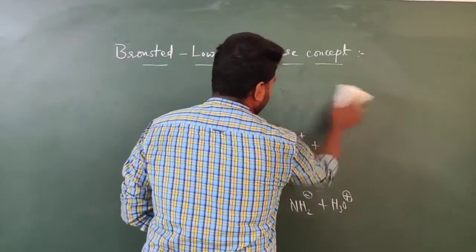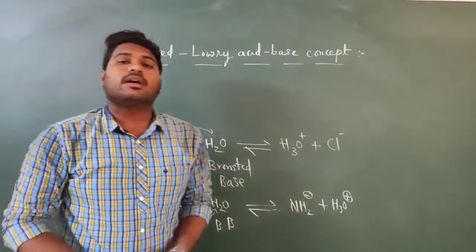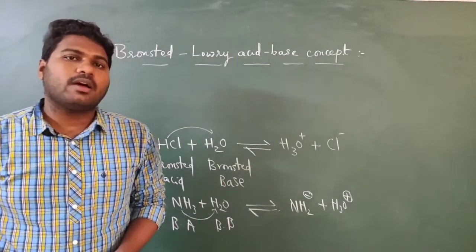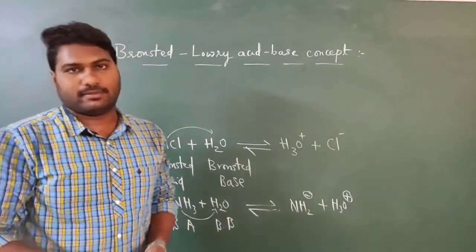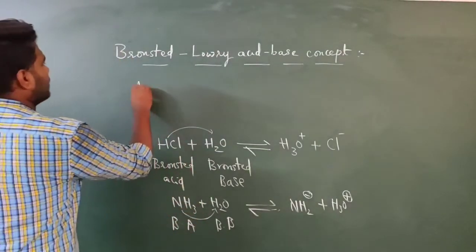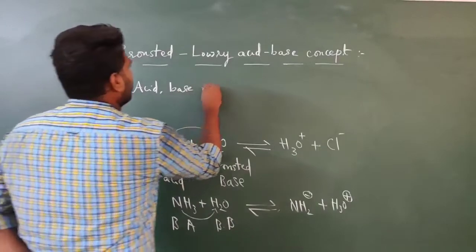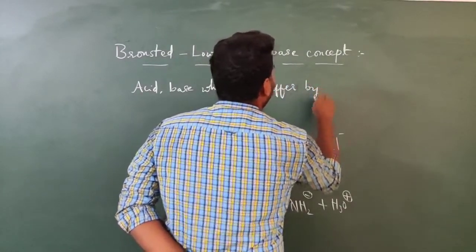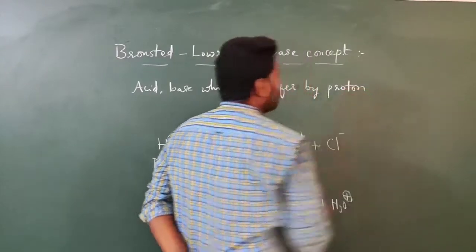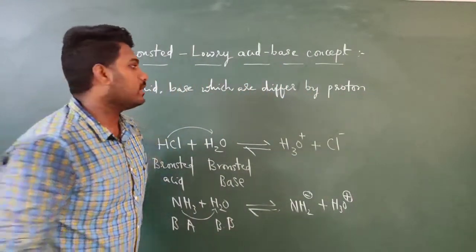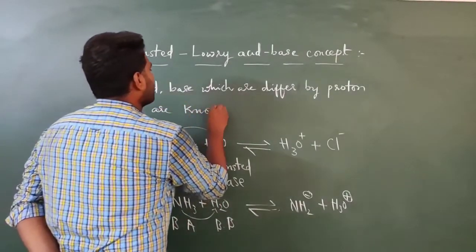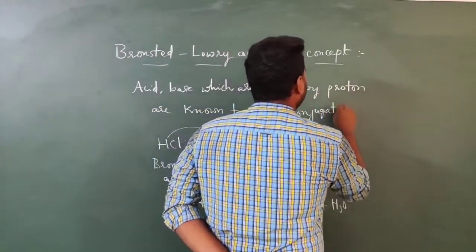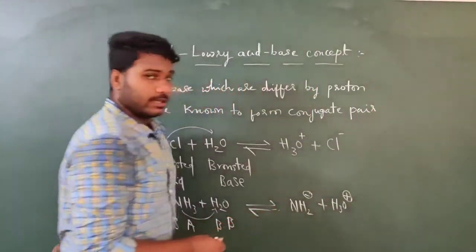What is a conjugate acid-base pair? An acid and base which differ by a proton are known to form a conjugate pair.